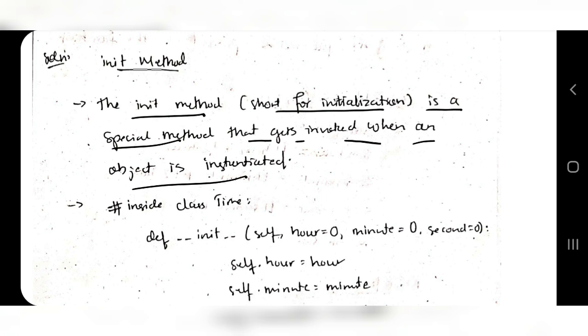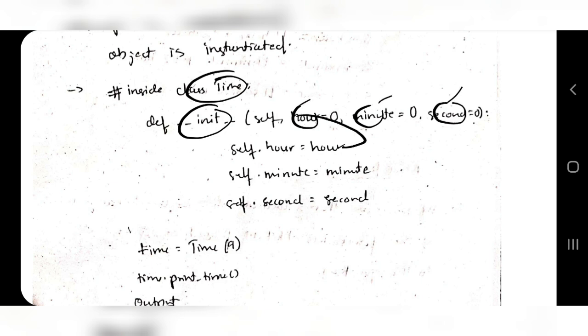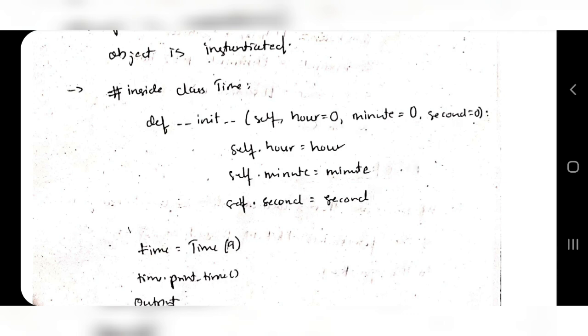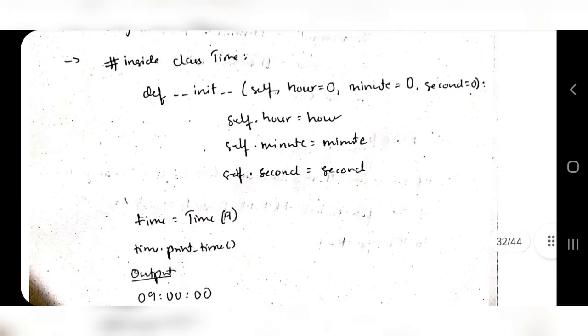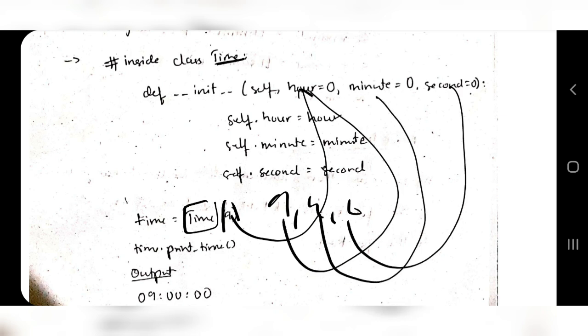So here we have a class Time. In the class Time I have defined init with hour, minute and second. Whatever I pass as hour, minute and second will get stored in the object which is getting created. It's just like a constructor in C and C++. So here Time, with the capital T, is the class name, and I'm passing the value 9. So 9 will be first stored in hours. If I pass three things, like 9, 4, 6, then 9 will be stored in hours, 4 in minutes, and 6 in seconds.